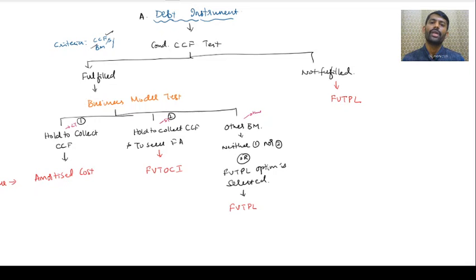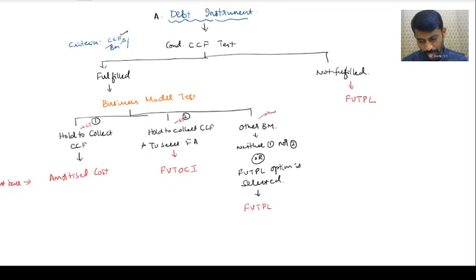Instead of FVTOCI, if the company has voluntarily selected FVTPL, then FVTPL. If nothing is said, and you are dealing regularly, then FVTOCI is better. The other, third model: if it is not long term, not short term, then it is the balancing figure, FVTPL. If the CCF test is not satisfied, then also FVTPL. Got it? Slowly.